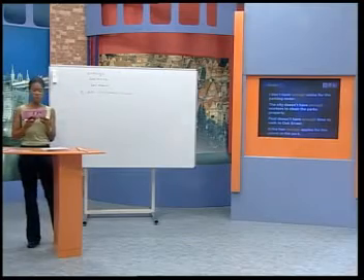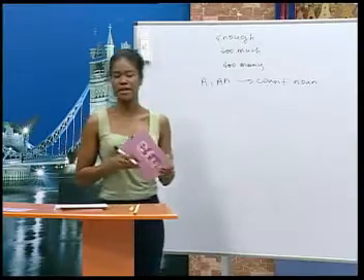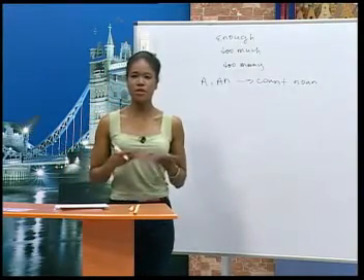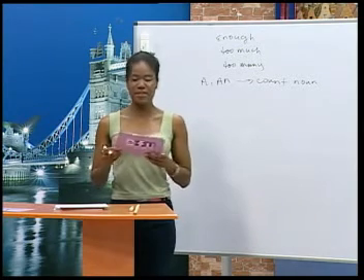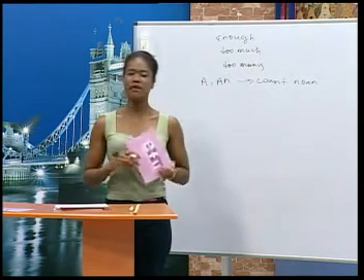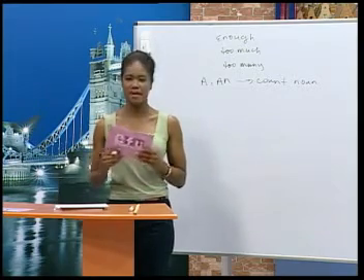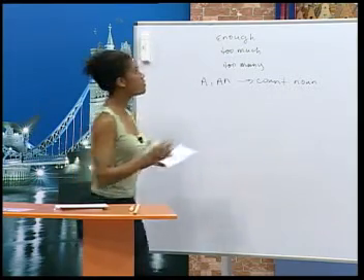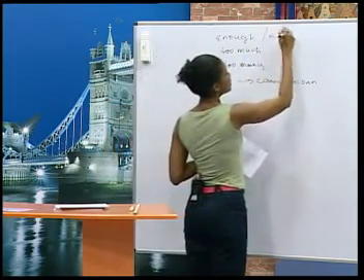So enough comes in front of count nouns and non-count nouns. It is called a quantifier. It means the necessary amount of something. It is usually used after the verbs to be and to have. The negative of enough is not enough.